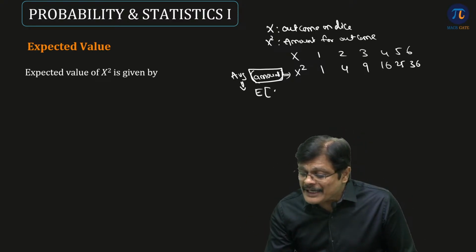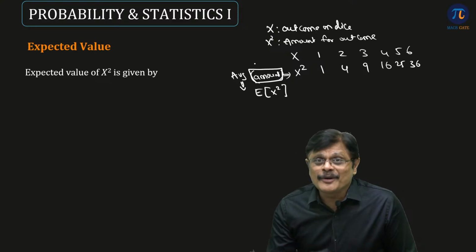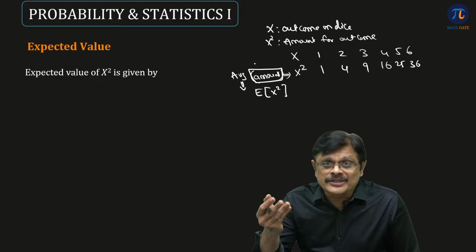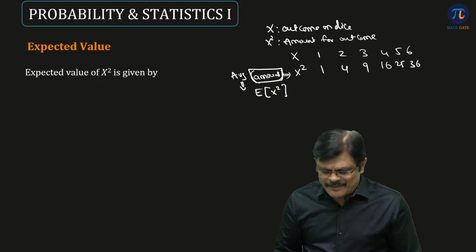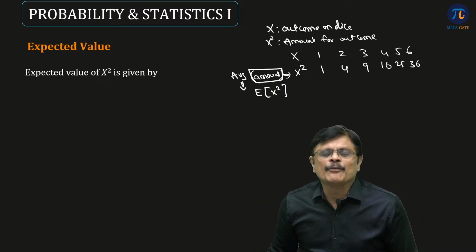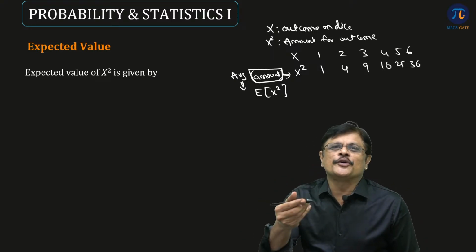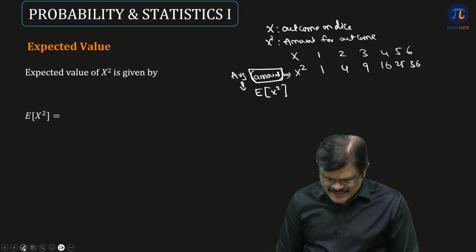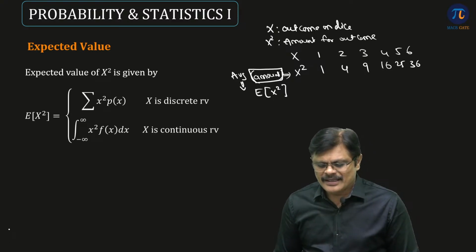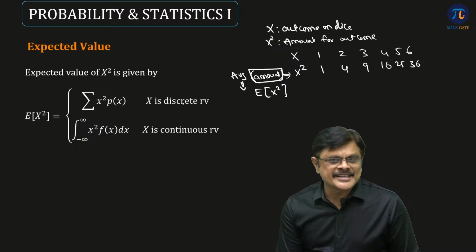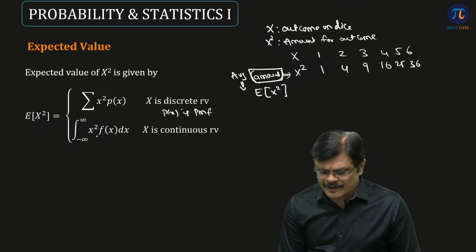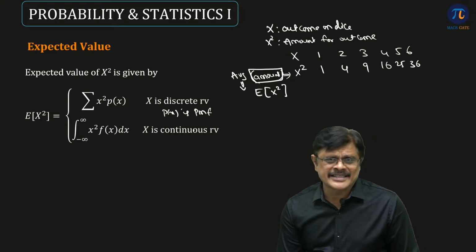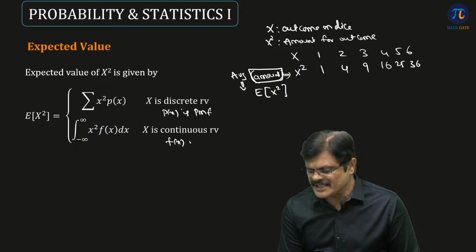I am going to find expected value of X square, because I want expected value of amount, that is expected value of X square. In place of X, X square comes and the definition is exactly same. Only difference is in place of X, you are going to keep X square. That's it. So what is expected value of X square, sir? Sigma X square into Px when X is discrete random variable, where Px is probability mass function, and integral minus infinity to infinity X square fx dx when X is continuous random variable. Here Fx is the PDF.